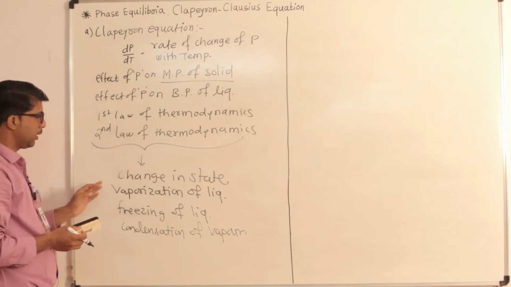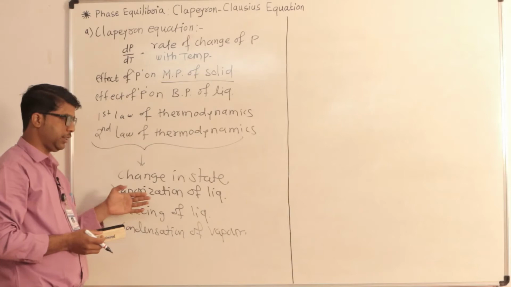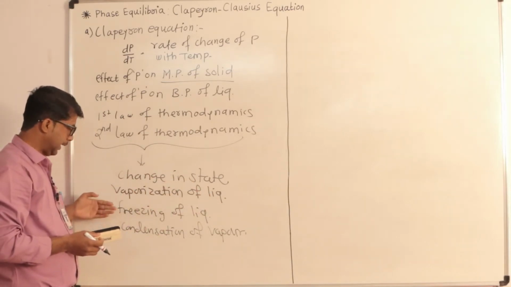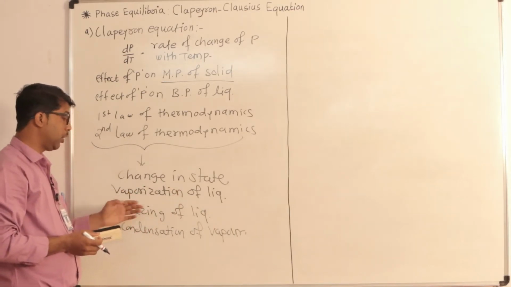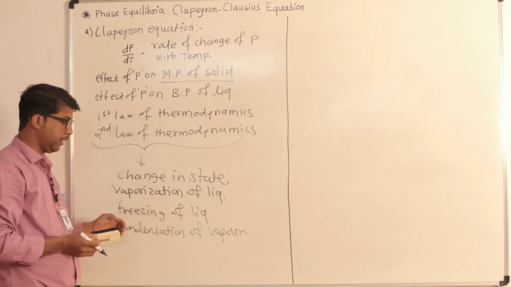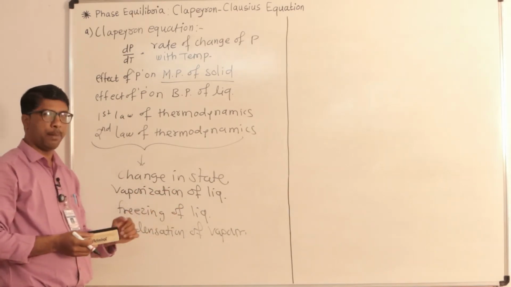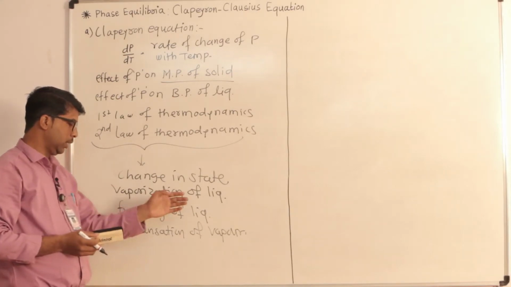For example, in vaporization of liquid, the liquid state changes into the vapor state. In freezing of liquid, the liquid state changes to the solid state. In condensation of vapor, the vapor phase changes to the liquid phase.